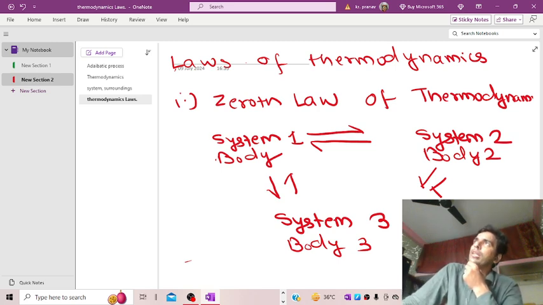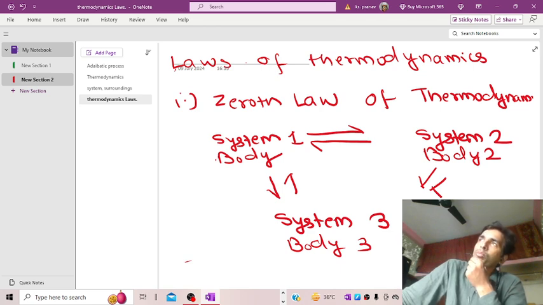That is basically the zeroth law of thermodynamics, which states that if there are three bodies, and body 1 and body 2 are in thermal equilibrium with each other, body 2 and body 3 are in thermal equilibrium with each other, then similarly body 1 and body 3 will be in thermal equilibrium with each other.